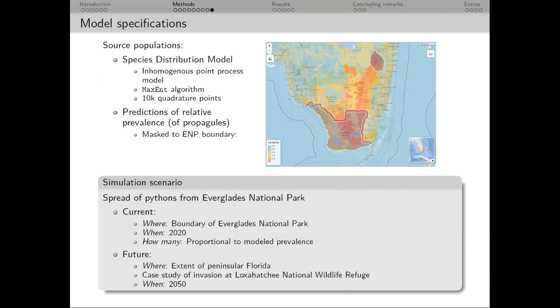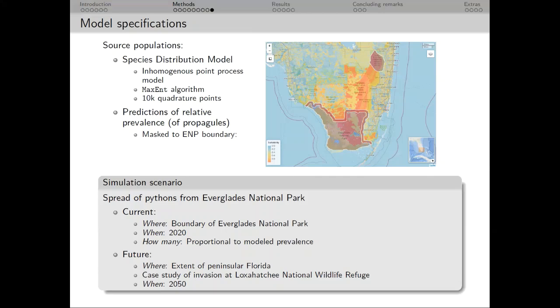Now we need to specify the source populations or propagules of Pythons in order to simulate spread. To do so, I used a point process model to predict the relative prevalence of Pythons in South Florida. This will represent the propagule pressure of Pythons in a simulation. Now, the actual scenario of this simulation is kind of nuanced. Specifically, we're simulating the spread of Pythons out of the Everglades National Park from 2020 to 2050.